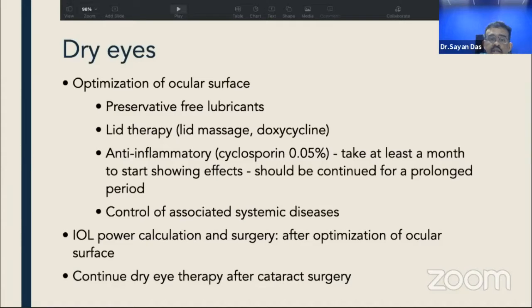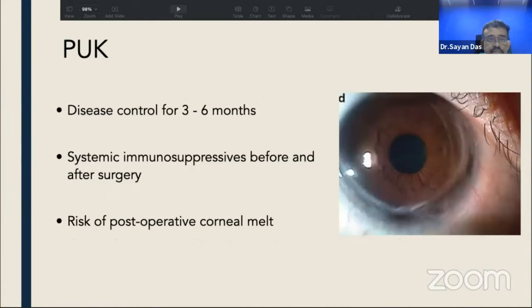IOL power calculation and surgery is an issue, because if you don't have a good air-tear interface, the parameters, the images on either the optical biometry or on the keratometry won't be ideal. And we should, of course, continue dry eye therapy after cataract surgery for patients' comfort.